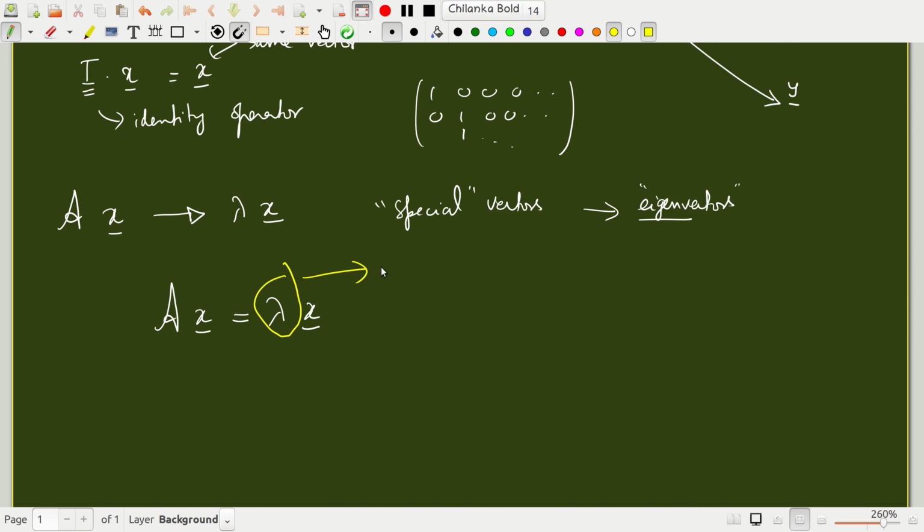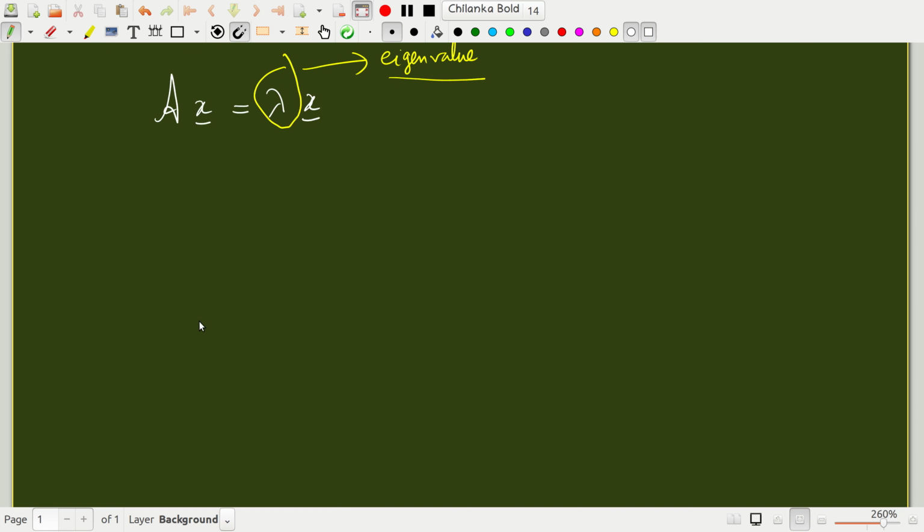This is called the eigenvalue. This is a special value, and the corresponding vector is called the eigenvector. Suppose I have an n-dimensional space.